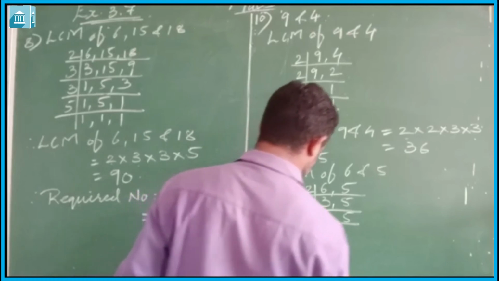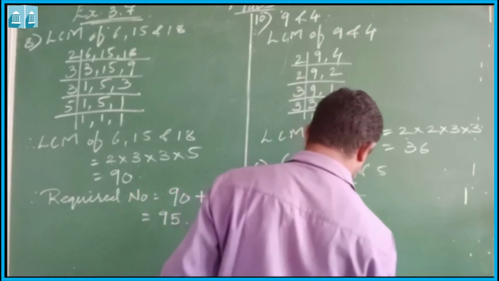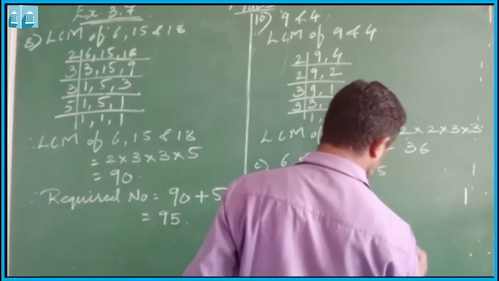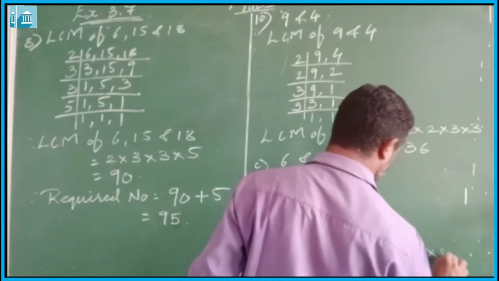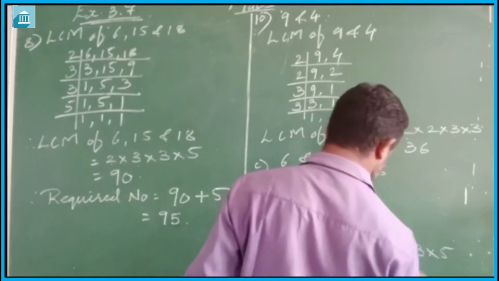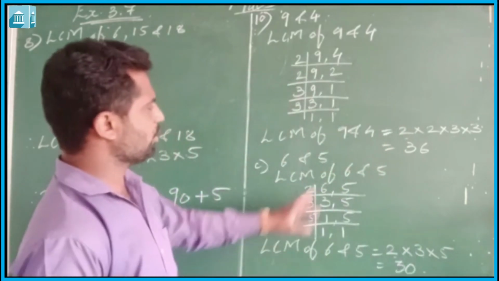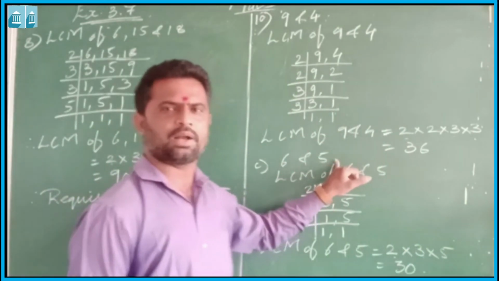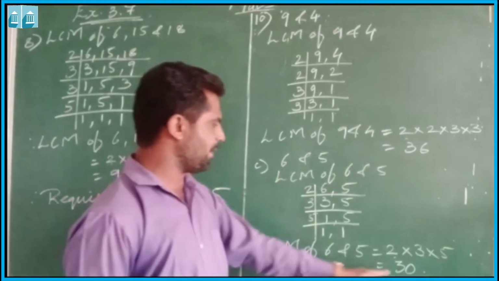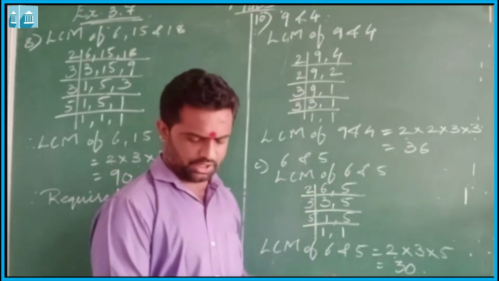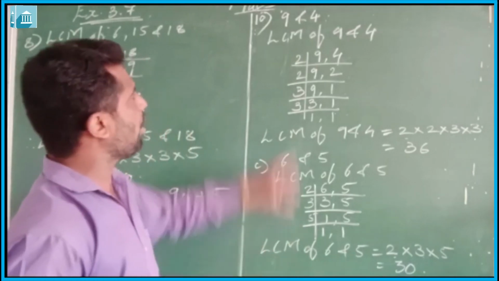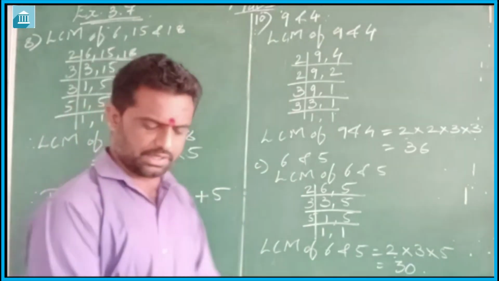LCM of 6 and 5 is equal to 2 into 3 into 5. 2 threes are 6, into 5 is equal to 30. So again here, the two numbers give 6 fives are 30, and the LCM is also 30. So the LCM is the product of the two numbers in each case.